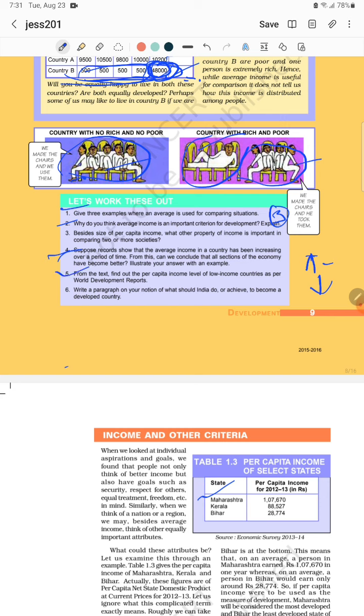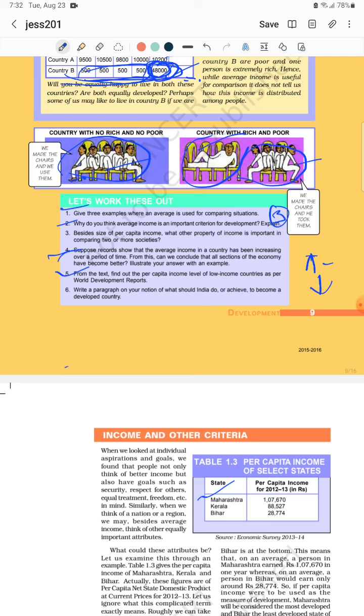Find out the per capita income level of low income countries as per the World Development Report. Obviously you can find the report, but usually you will find Sri Lanka, India, Pakistan, Bangladesh, these types of countries coming under low income countries. Now Sri Lanka is far better than us. Okay, but the economy is downsizing and inflation maybe puts Sri Lanka in a very low position.